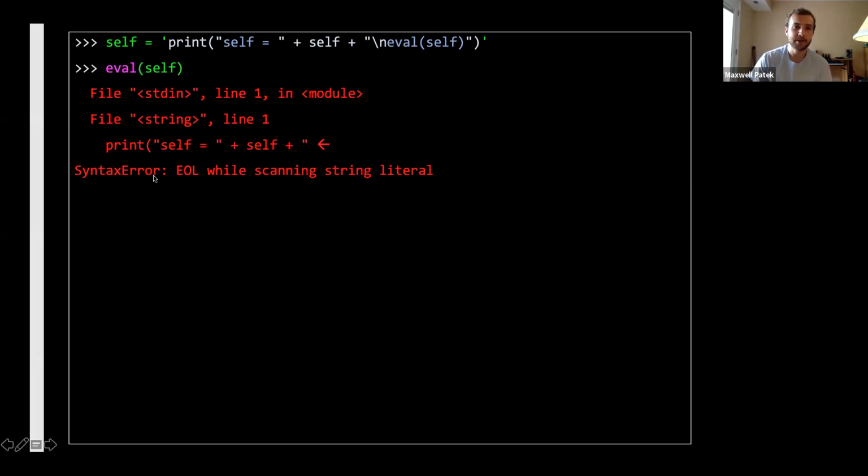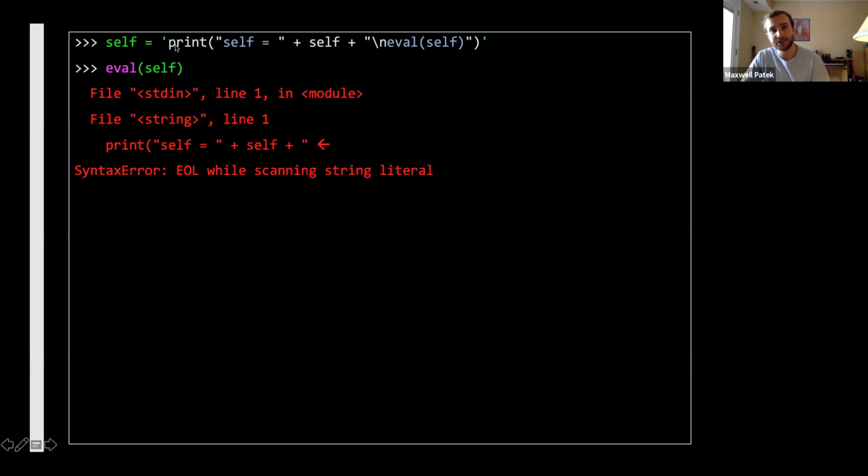It's tricky. I mean, we get this "end of line while scanning string literal." So what happened here? We called eval on this string, and we expected this string to be some Python code that we could evaluate. Well, let's look at this string. There's a new line right here. That actually breaks this evaluation statement.